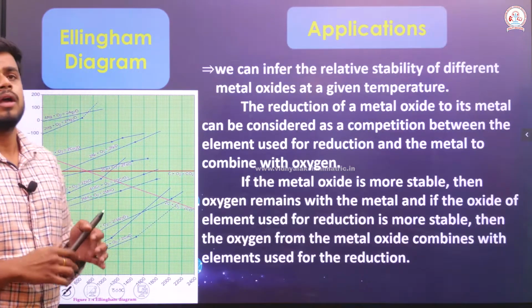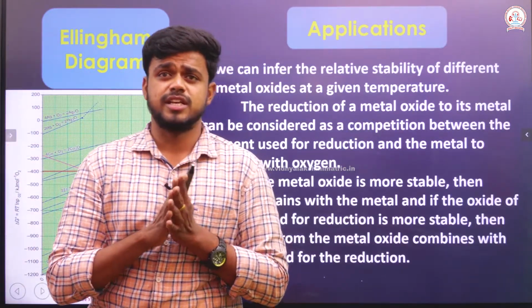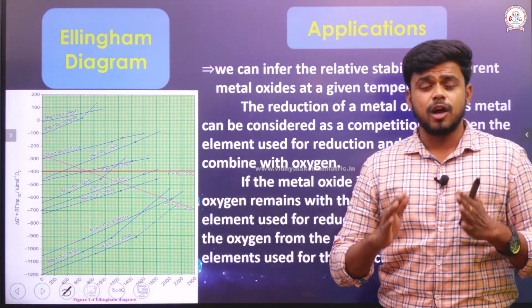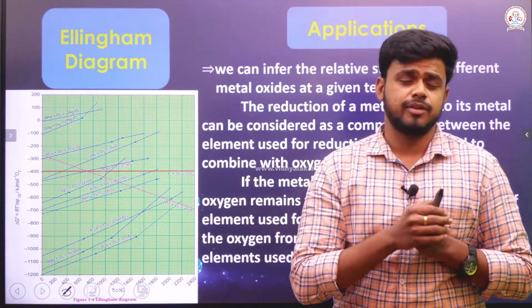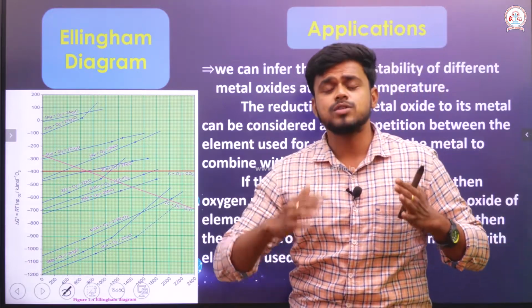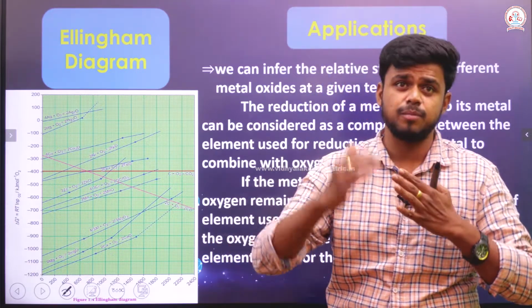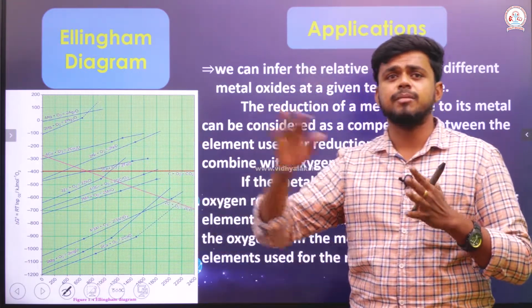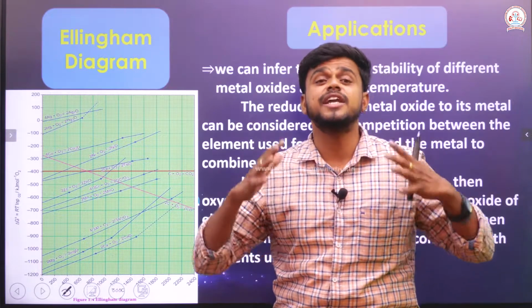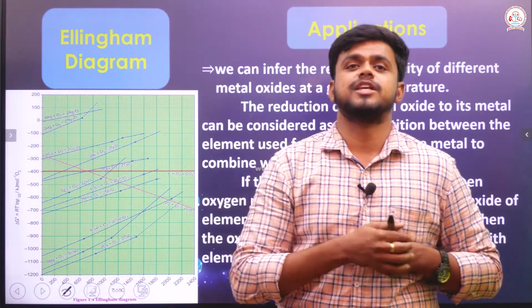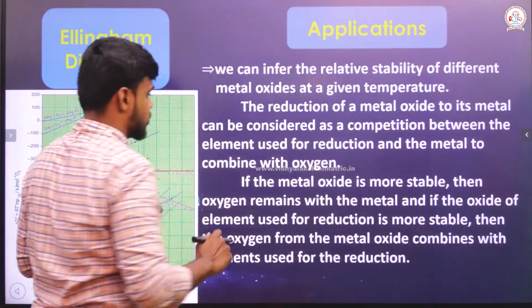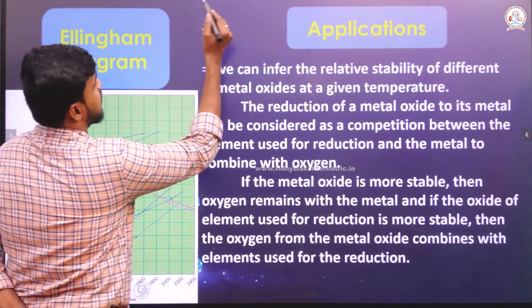The next application is that not all metal oxides are stable at a particular temperature, because stability varies from one metal oxide to another. From the Ellingham diagram, I am able to find the stability of a metal oxide at a particular temperature.